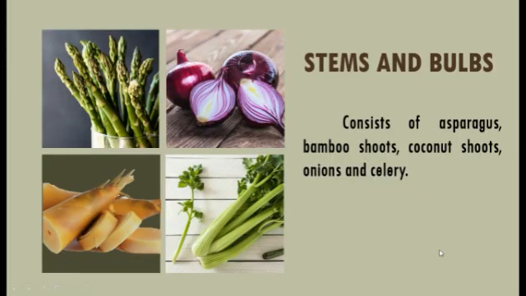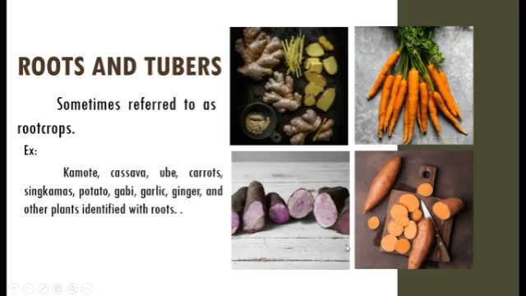Stem bulbs. Stem bulbs consist of asparagus, bamboo shoots, coconut shoots, and onion and celery. Roots and tubers, sometimes referred to as root crops. Starchy root and tuber crops are in the second spot next to cereal as a global source of carbohydrates.